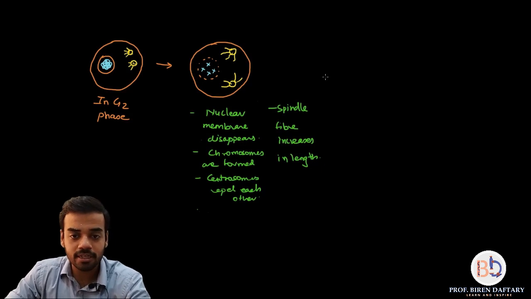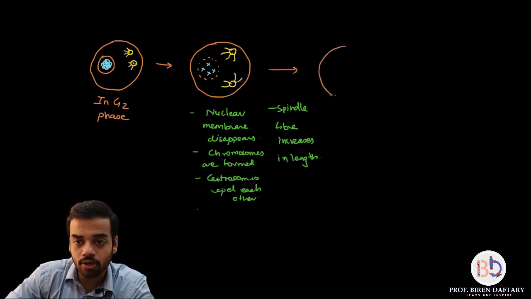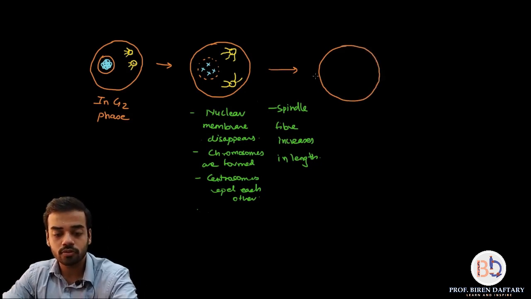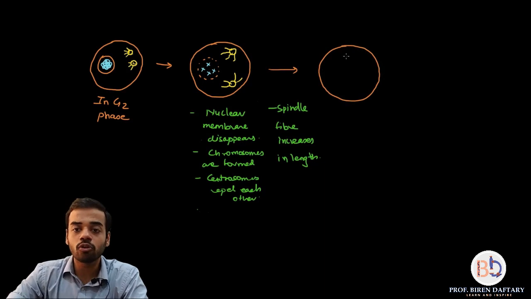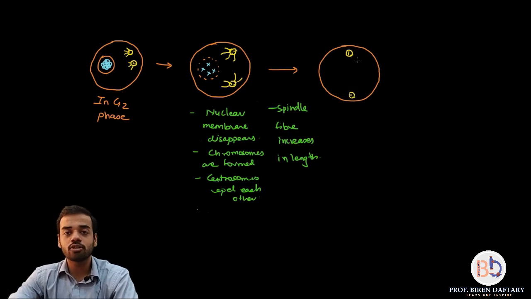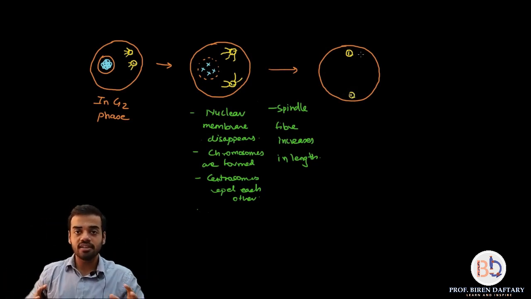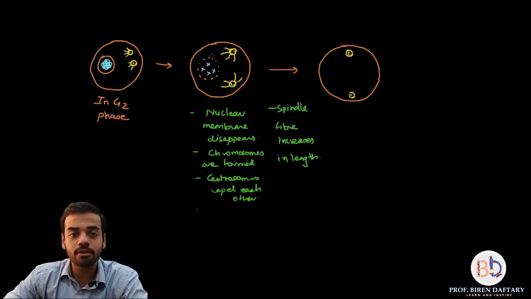So what happens in metaphase is that, let me draw it first. So this is the cell. Now the centrosomes have moved to the opposite sides, that is the poles. Okay, and obviously inside each of the centrosomes centrioles are present. Please remember, in a plant cell centrioles are absent. So these centrosomes have reached the poles because they have moved away from each other. That is clear. And what happens is this nuclear membrane has disappeared.